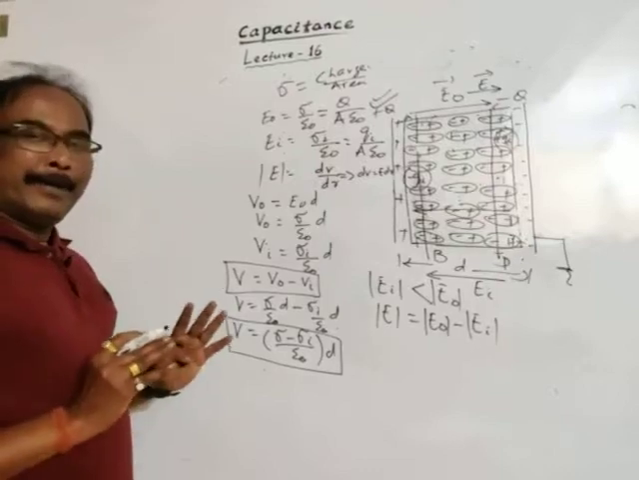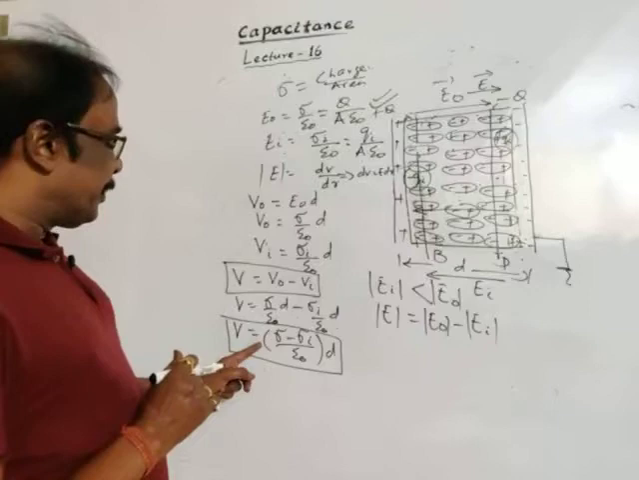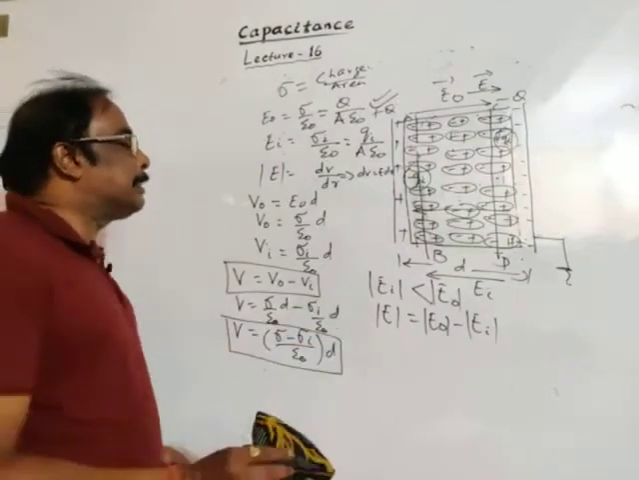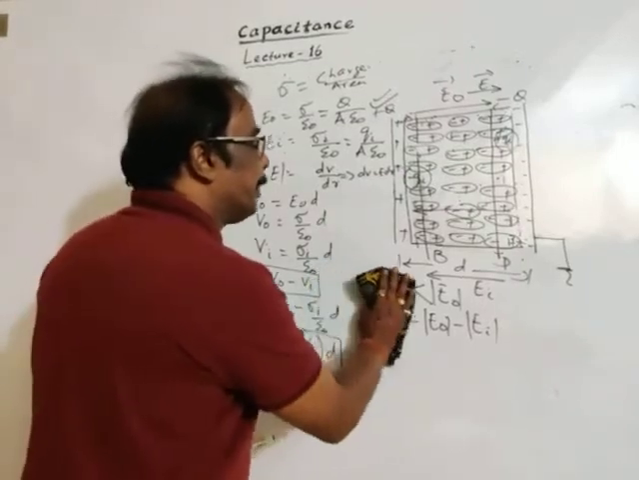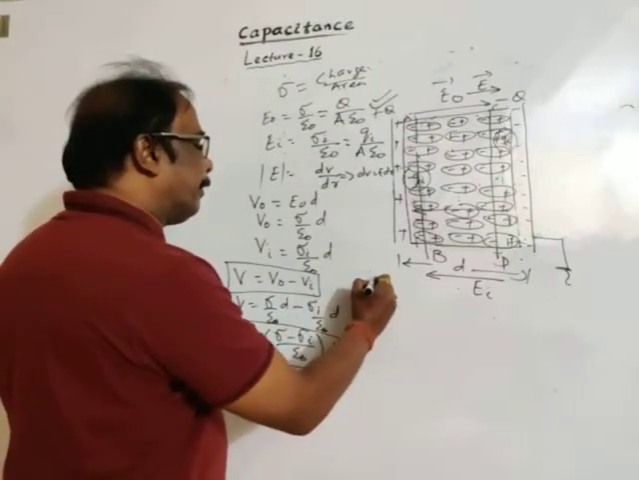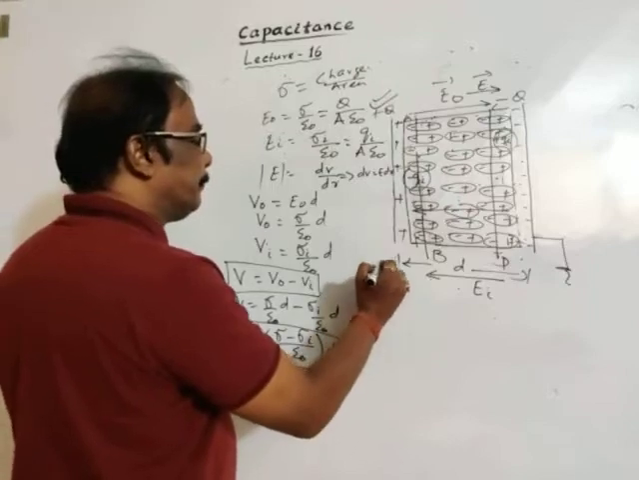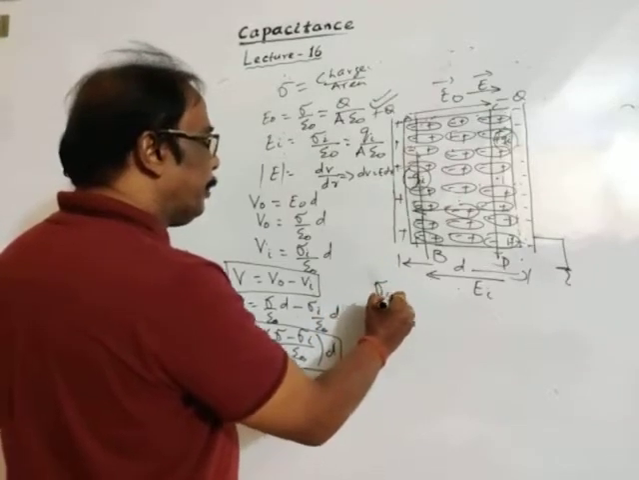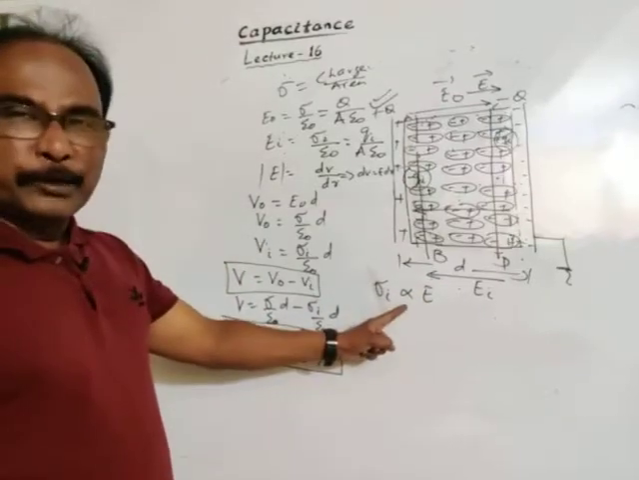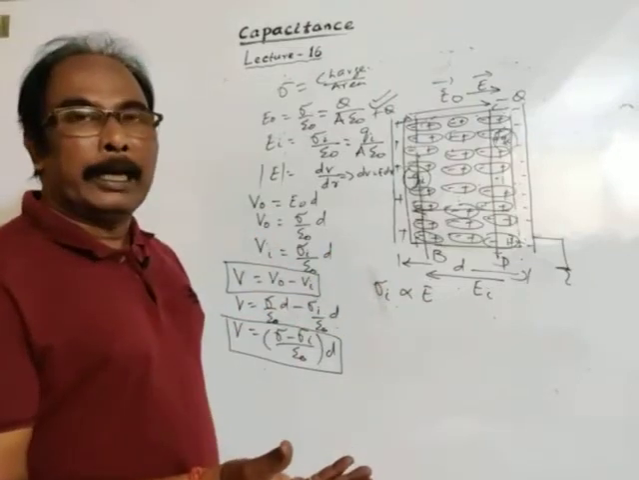Okay, is it clear? So what we estimate from this formula: the induced charge density is directly proportional to the electric field. This is the generalized formula. The induced electric field is directly proportional to the electric field intensity.